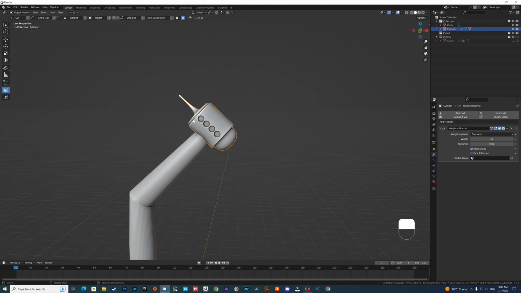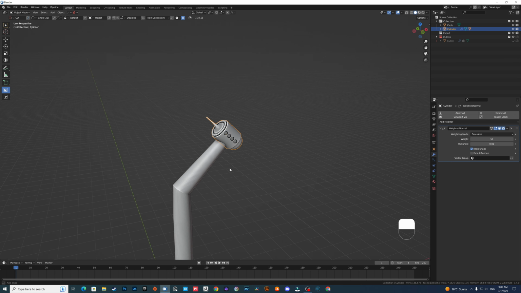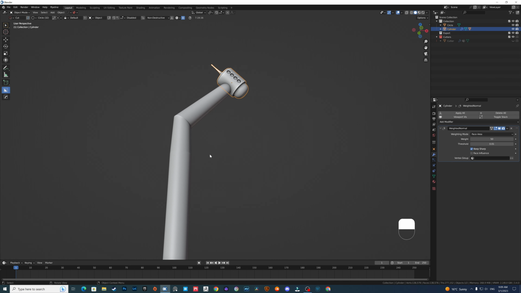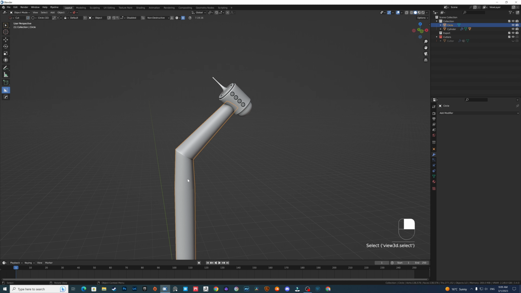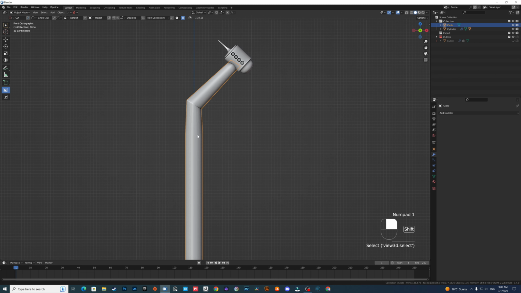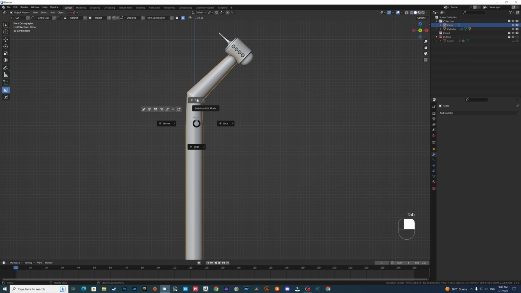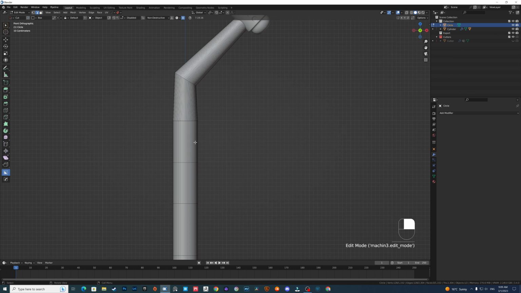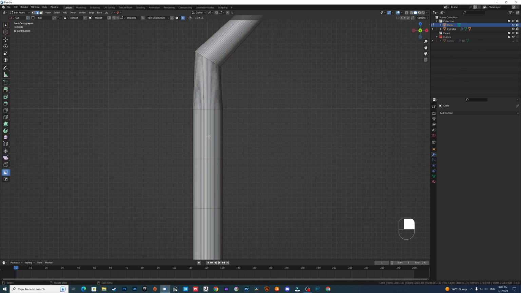Now let's add more details here. Go to edit mode, add some loop cuts like this.